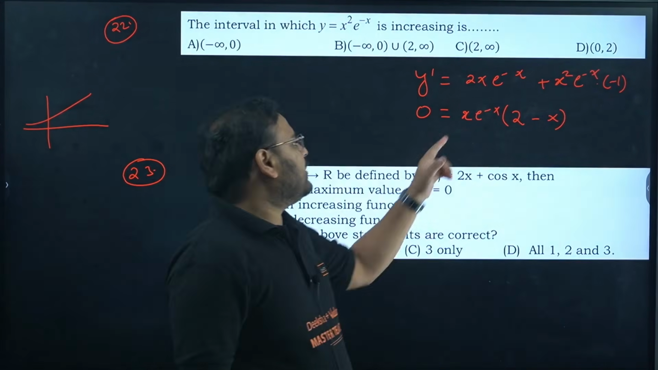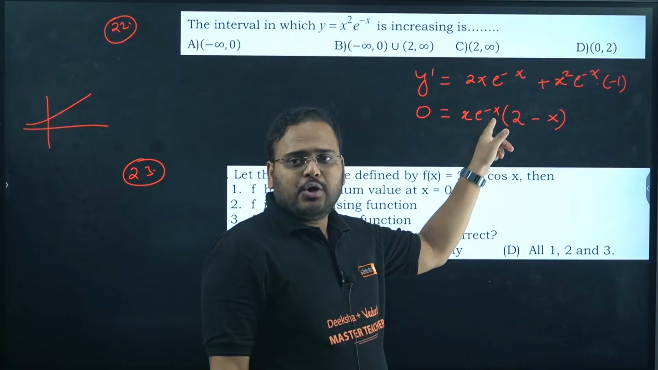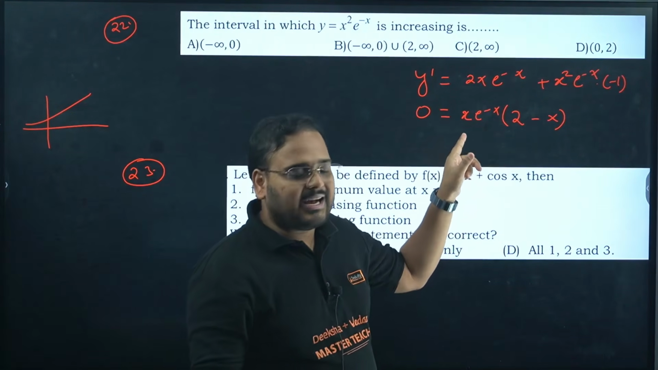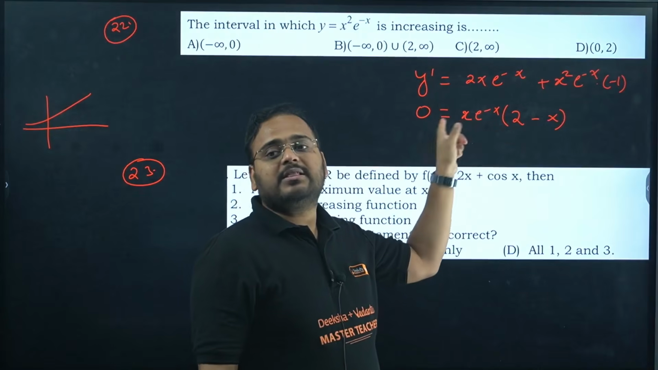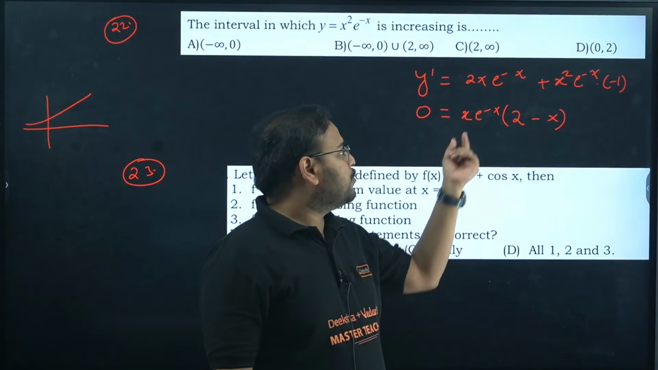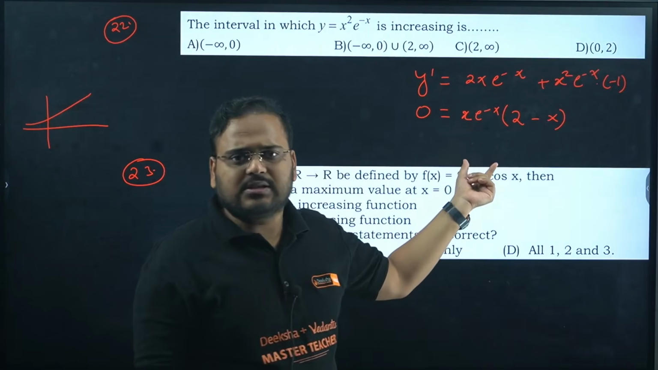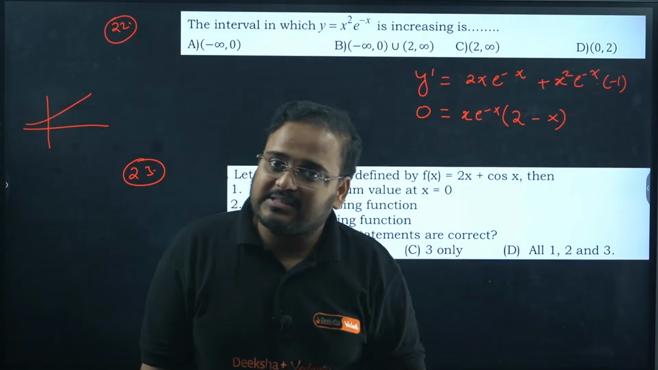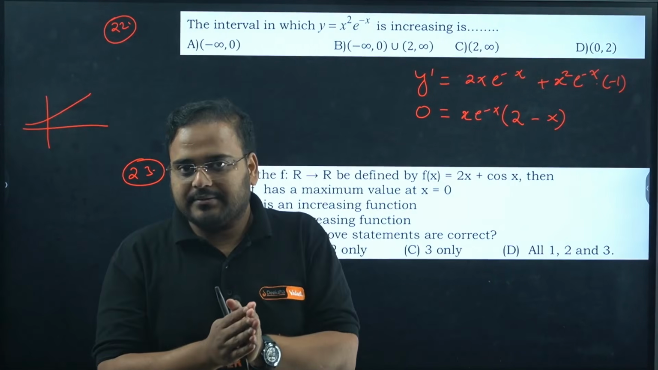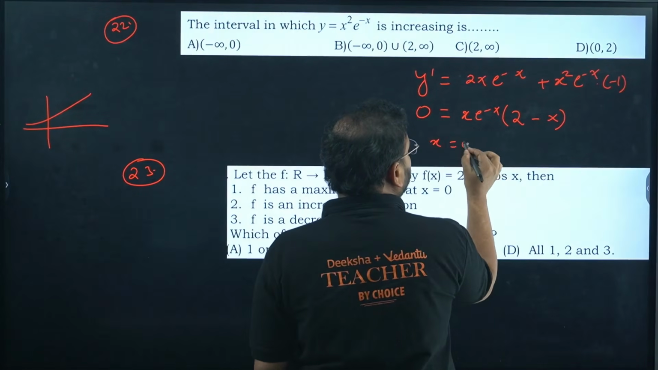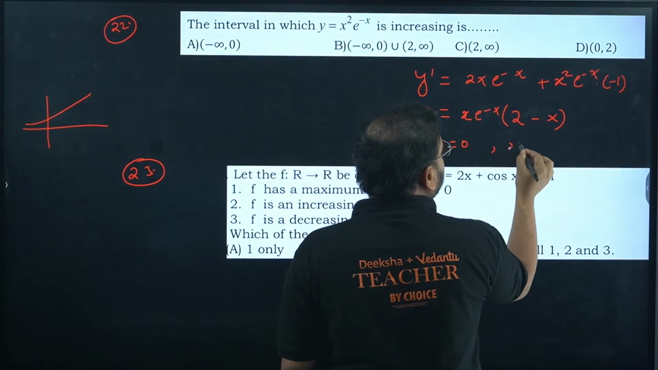Can you think of a value of x which will make e power minus x 0? Critical points are those values of x which will make this whole function 0. What value of x will make this exponential function 0? There is no value as such. It means e power minus x will give no critical point. So we get one from here, x equals 0, and from here x equals 2.